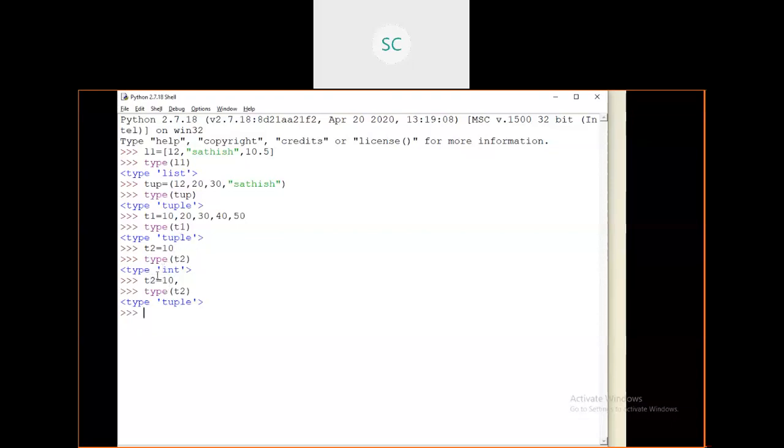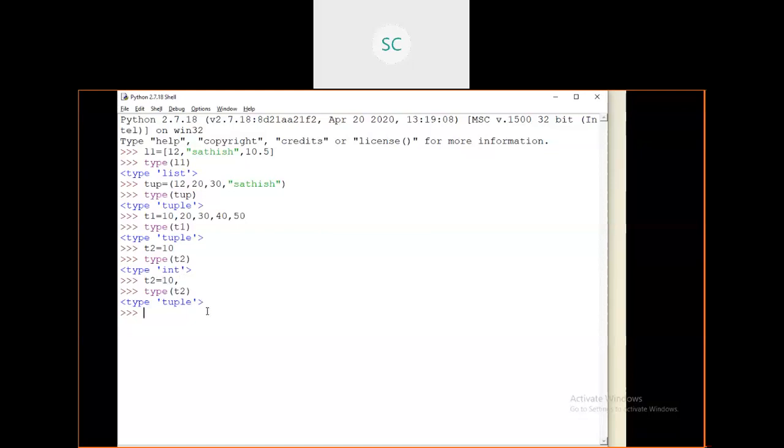If I assign the value like t2 equals 10, it is internally considered as an integer type. If I use one comma here, then it will be treated as a tuple object. It is one tuple object which is stored in this t2. This is the way you can create tuples.